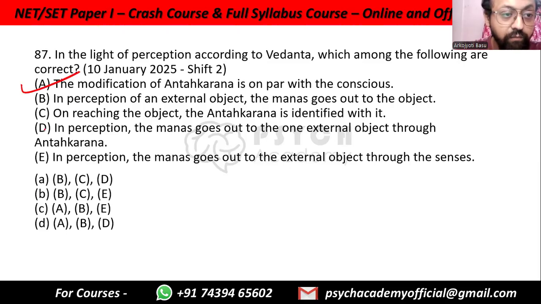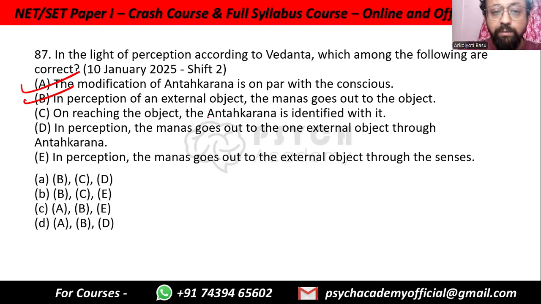In perception of an external object, manas goes out to the object. Manas is our thoughts, the immediate thoughts that we have. In Western psychology, cognition and perception and intelligence is all part of cognition. But in Indian psychology, manas is the immediate consciousness that we have, while buddhi is the rational and logical knowledge that we have. So when we are thinking of an external object, perceiving it, the manas, our immediate thought, goes out to the object. And how does it go out? Through the senses, that is through the indriyas that we have.